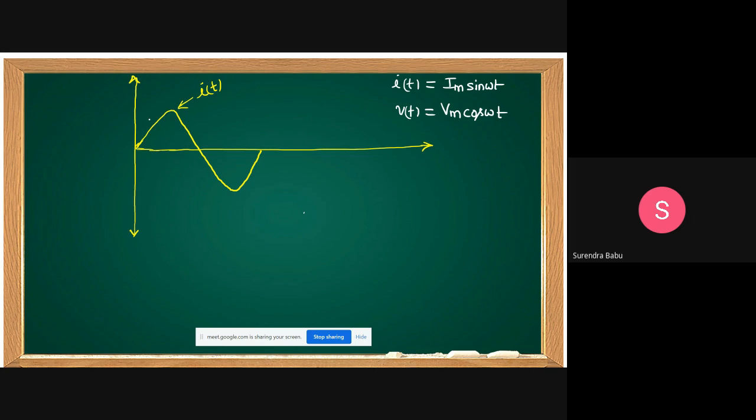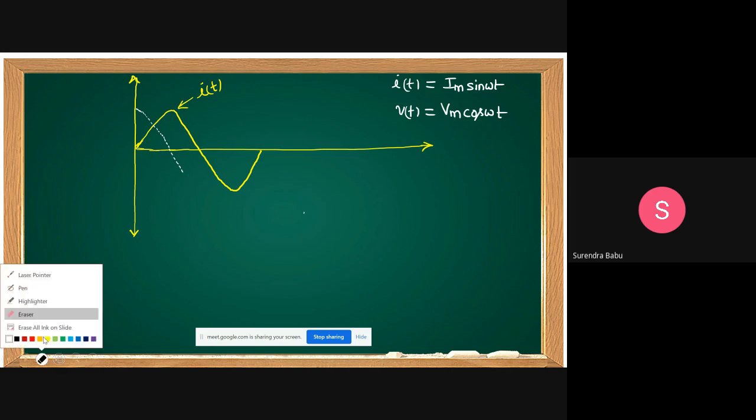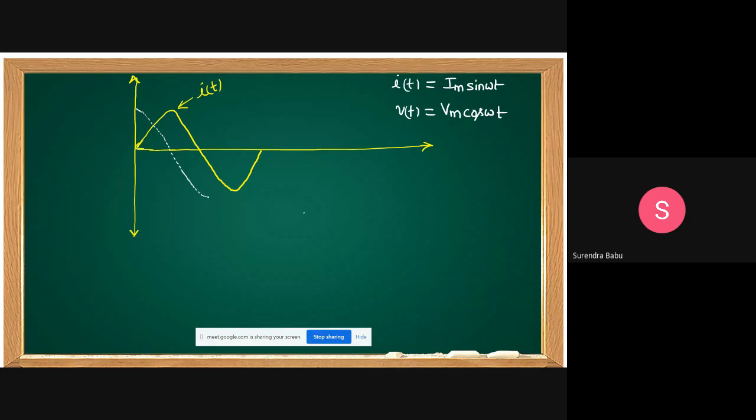Vm cos omega t waveform. Is it correct? Vm cos omega t. Cosine waveform. This voltage is 90 degrees leading.